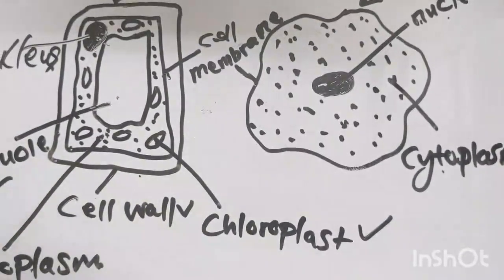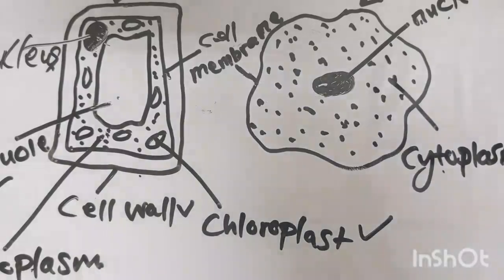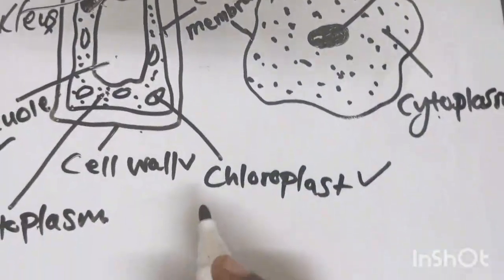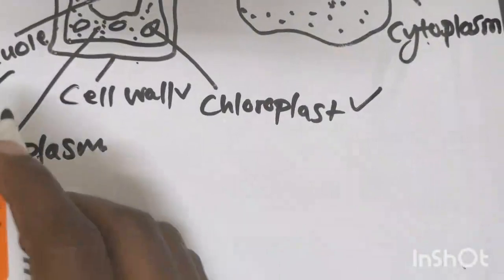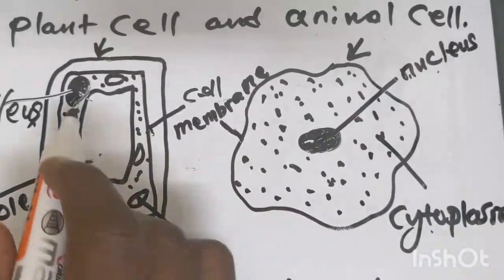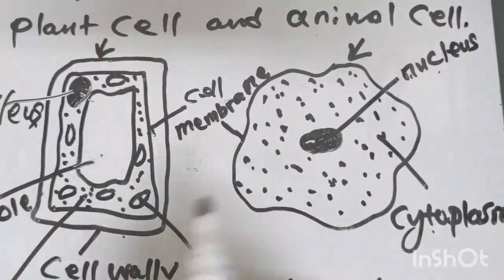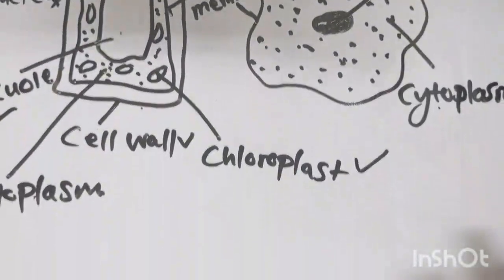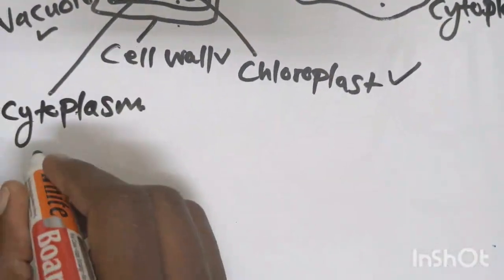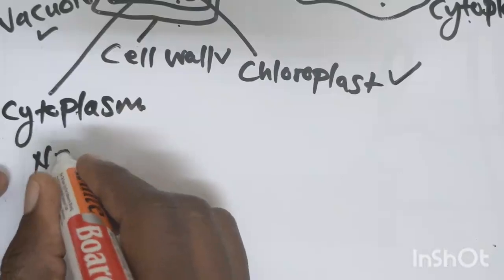So we've talked about the similarities, the parts, and the differences. Now we are going to talk about the functions of these parts. We'll start with the nucleus. These cells, they have the nucleus.